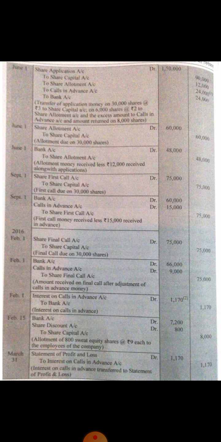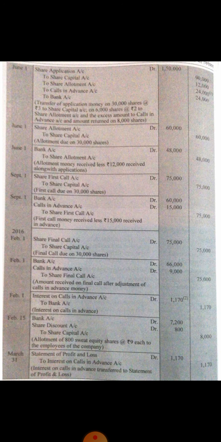Clear? So due amount is 75,000. 15,000 we have already adjusted towards first call. So the balance money is to be paid by the shareholder, which is rupees 75,000 minus 15,000 equal to 60,000. So bank account debit with 60,000, calls in advance debit with 15,000 to share first call account with 75,000.